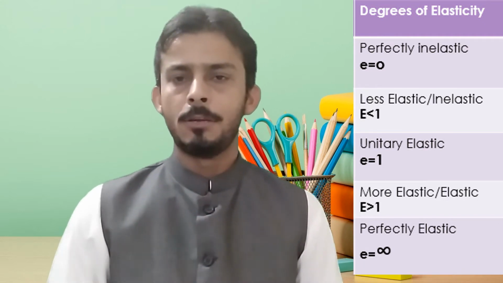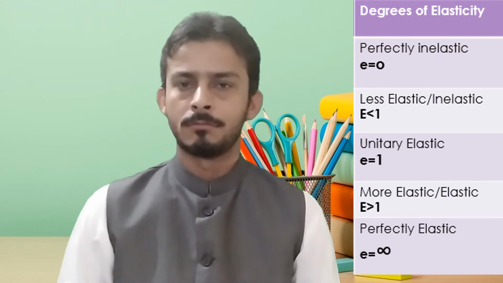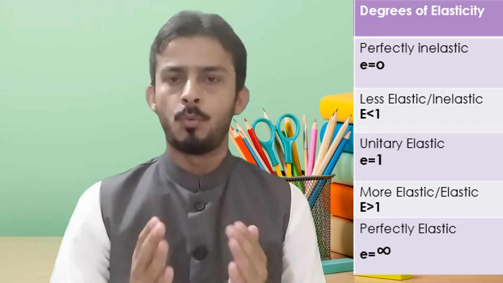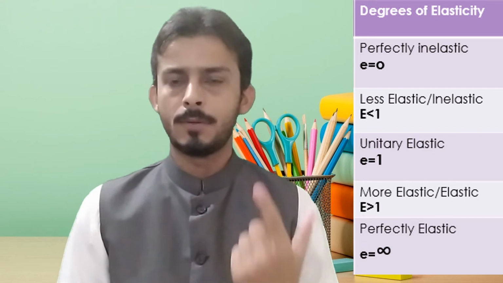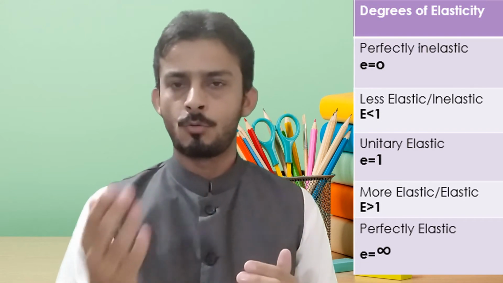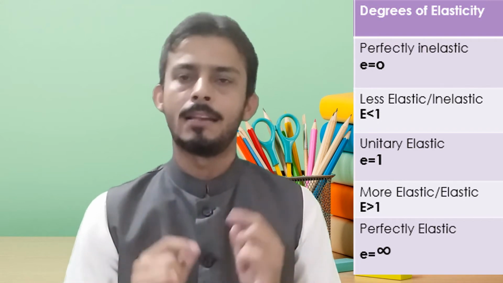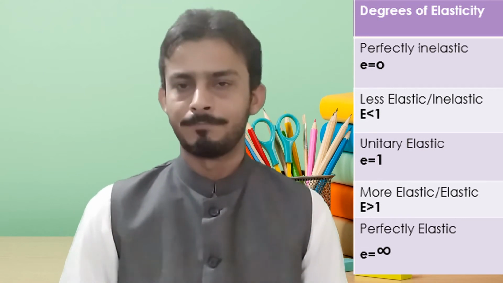The third degree of the elasticity is unitary elastic. So unitary word quite easily means equal to 1. When I calculate the elasticity and I get the answer 1, that will be considered as unitary elasticity. It means I'm increasing the price by 10%, so the quantity demanded changes by 10% exactly. So I'll get 1 as the answer. So that is unitary elastic.